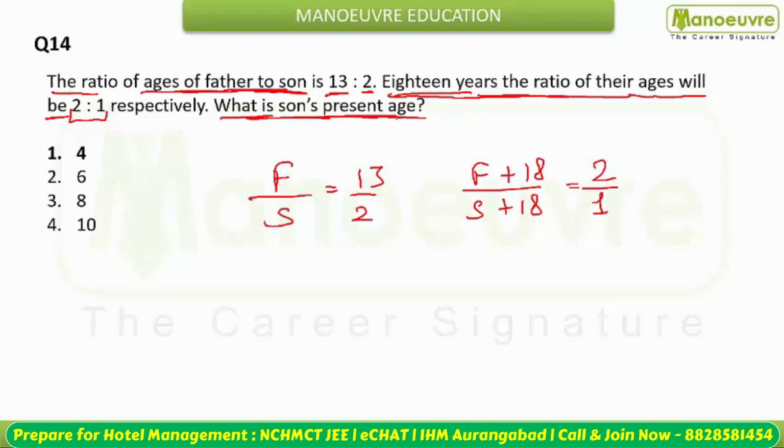So in such type of question, what we do is we find the common difference. We make the difference common. Here, how much is the difference? This is 11 is your difference. Here the difference is 1. So what you need to do is maintain the difference in the ratio. That means we are going to make the difference 11, so we multiply with 11. This will become 22, this will become 11. The ratio is still the same, 2:1.